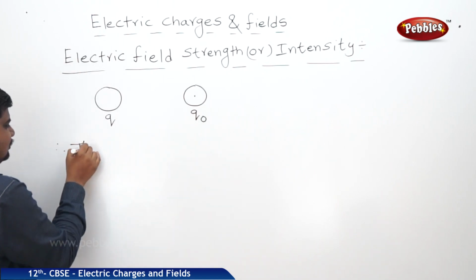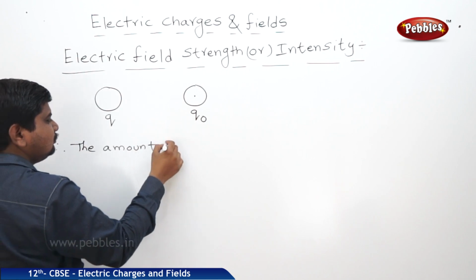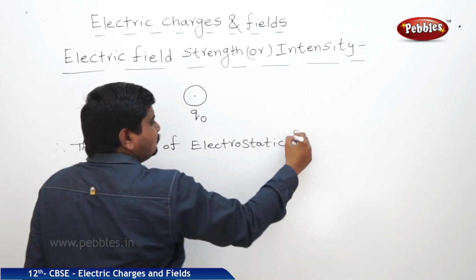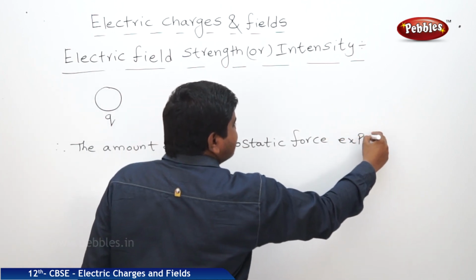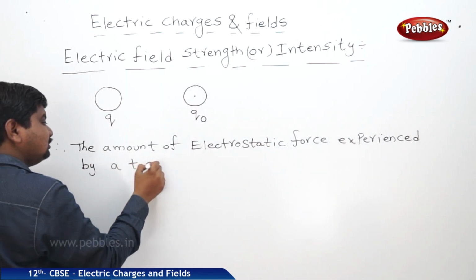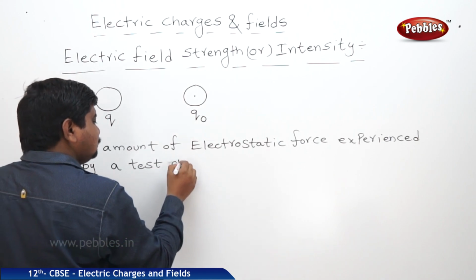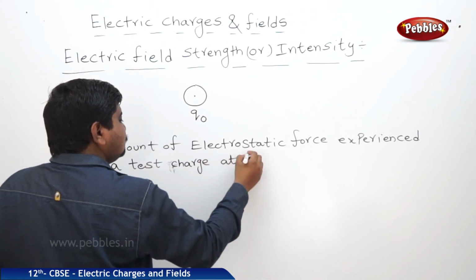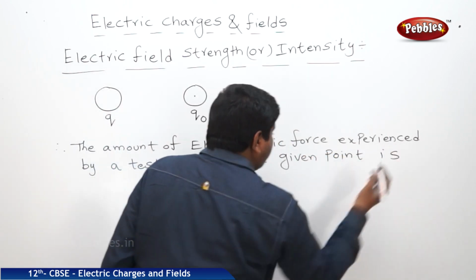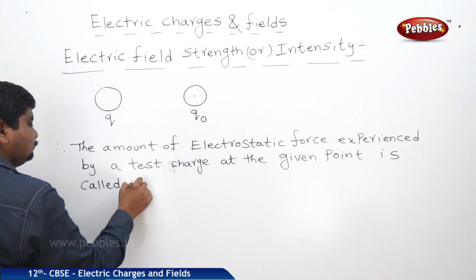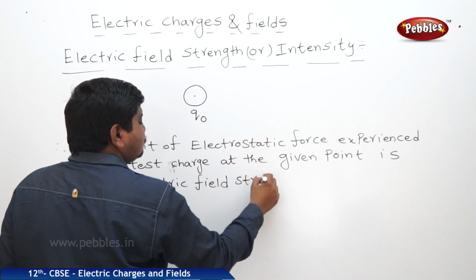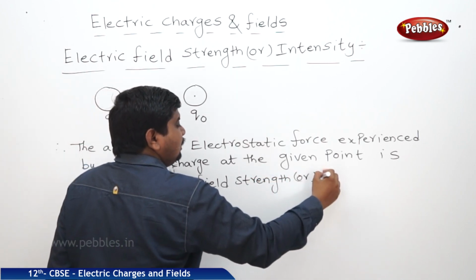The definition will be like this: the amount of electrostatic force experienced by a test charge at the given point is called electric field strength or intensity.